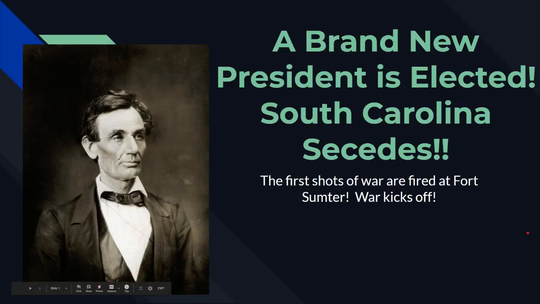So, today we're going to be focusing on finally getting to the Civil War. We've been leading up to it, right? We talk about all these compromises, all these little mini fights. Now we're in the thick of it, right? We're going to be talking today about the election of Abraham Lincoln in 1860, and then by 1861, how the first shots of the war are fired at Fort Sumter, how South Carolina and 6 other states secede, they start that trend in the South, and why all this happened, why Abraham Lincoln was the final little pressure point that sends us into war.